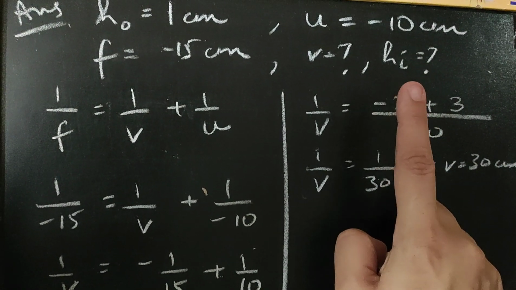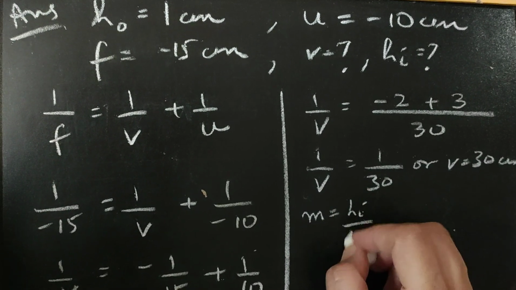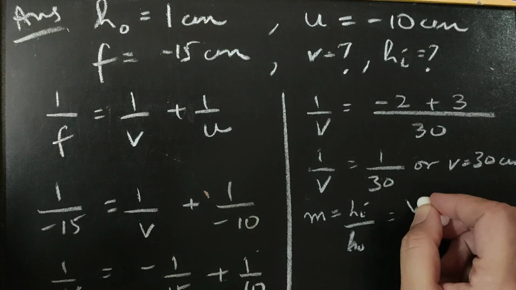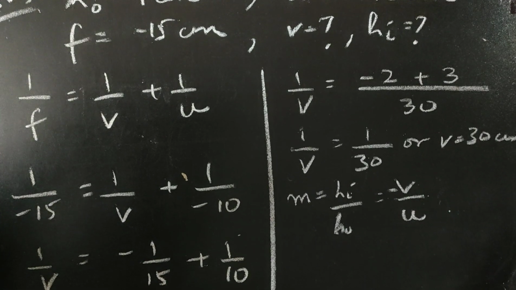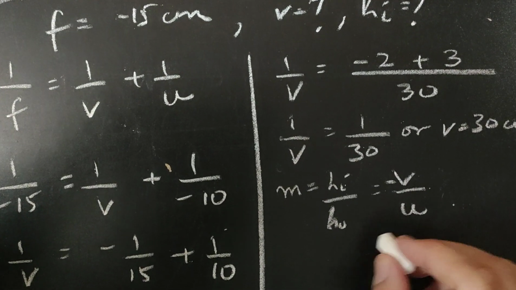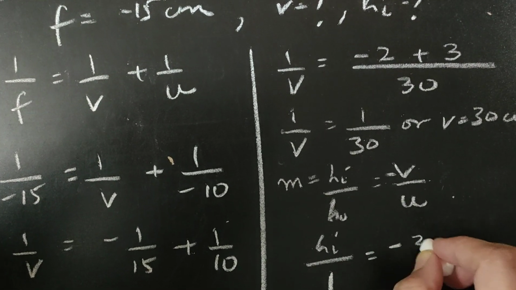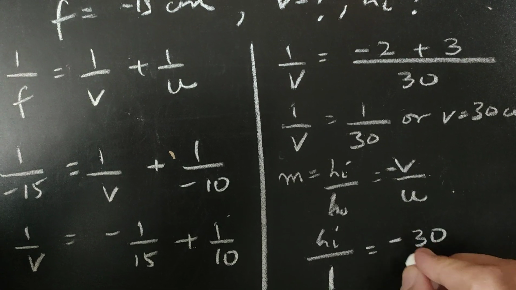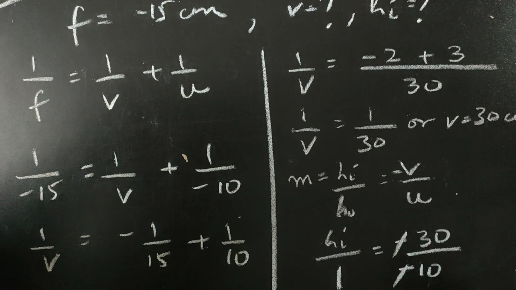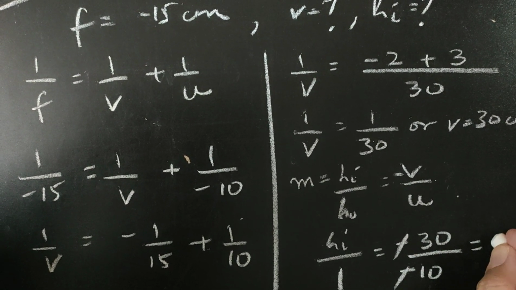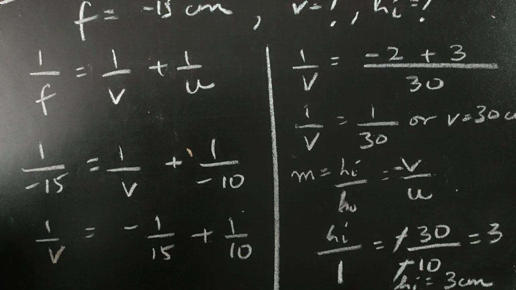Also we have to find the height of the image. For the height of the image we have the formula for magnification which says hi upon ho is minus v by u in case of mirrors. So putting the values here and solving, hi is to be calculated, ho is 1, v is 30, negative is because of the formula, and u is minus 10. So negative goes off, 30 by 10 is simply 3. So hi is 3 centimeter.